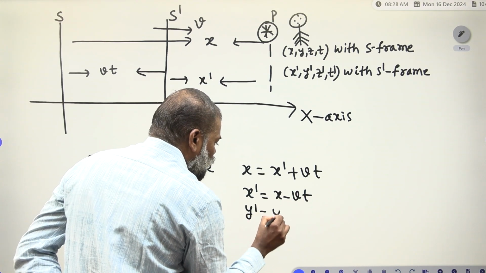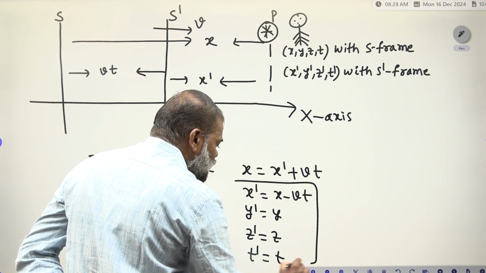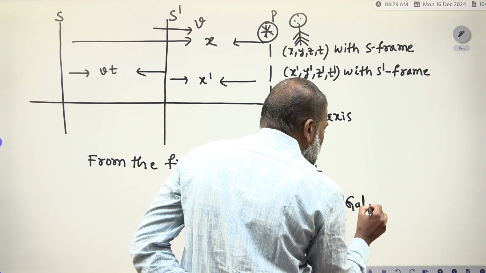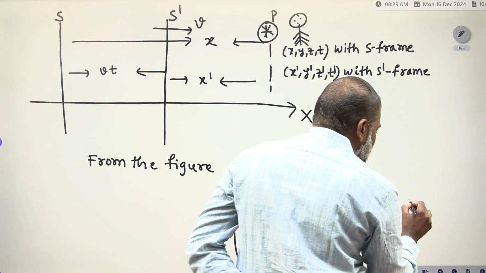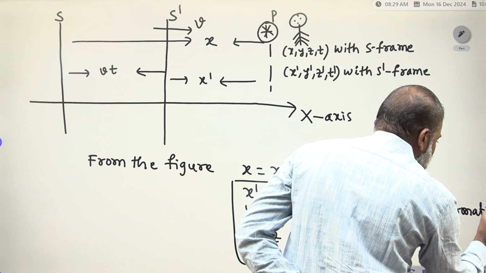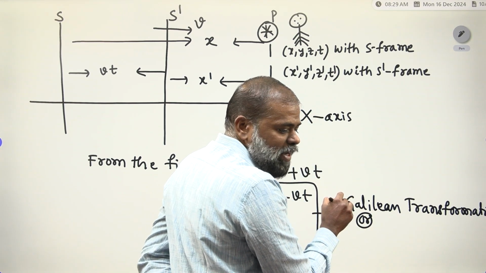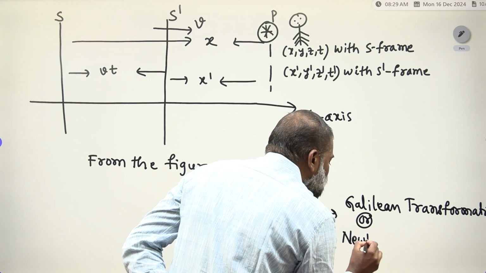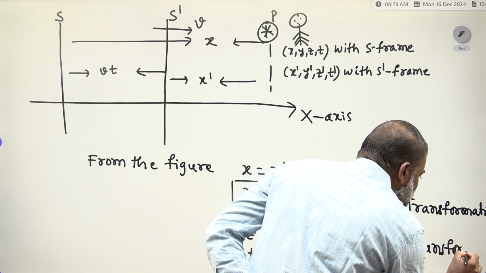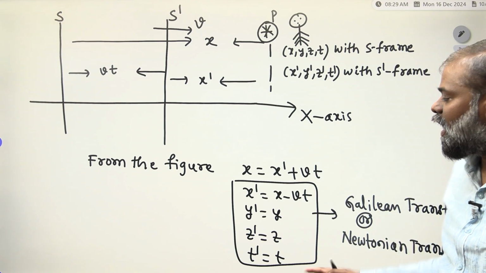y dash is equal to y, z dash is equal to z, t dash is equal to t. These equations we call Galilean transformations. These equations we also call Newtonian transformations, because we are taking space and time as absolute.